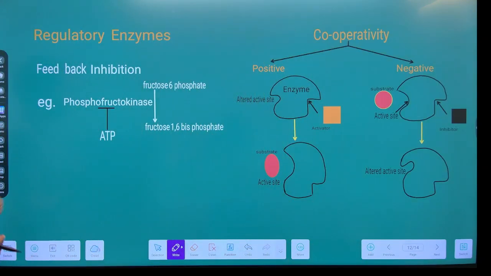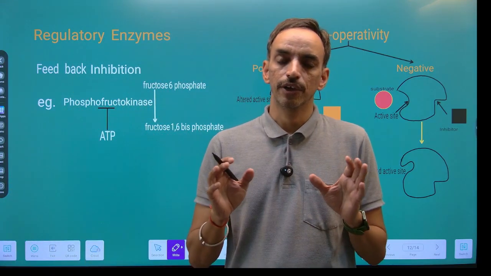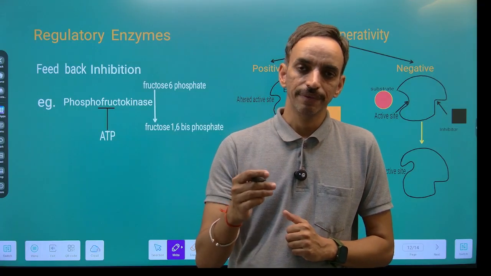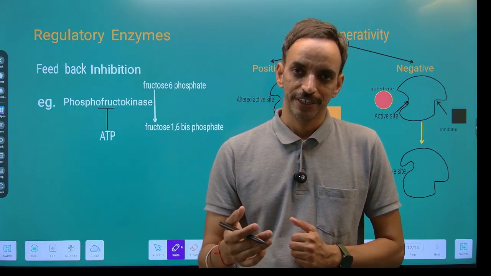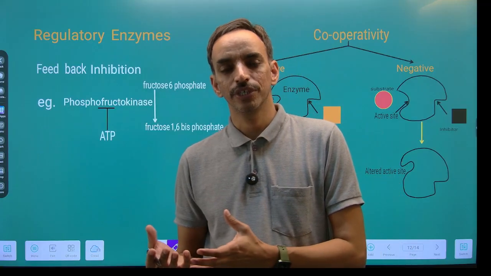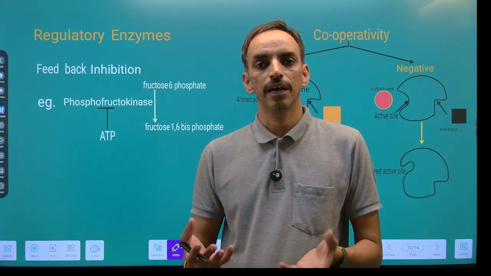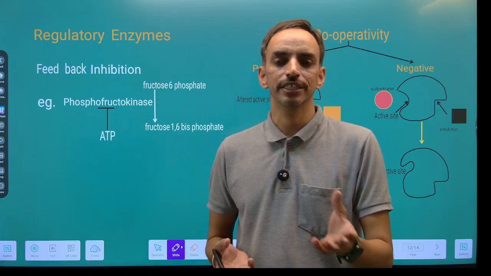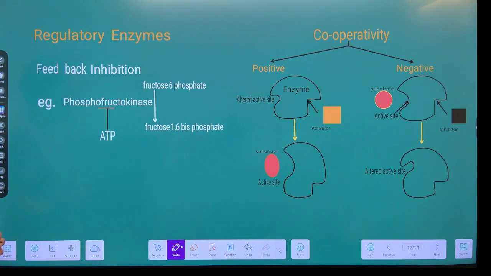Now the allosteric enzymes are the major regulatory enzymes of the biochemical pathway. क्यों major regulatory enzymes हैं? Because their activity can be regulated by feedback inhibition. अगर प्रोडक्ट जो आप उस रिएक्शन से बनाने वाले हैं वो ऑलरेडी ज्यादा कंसंट्रेशन में आपके पास प्रेजेंट है, तो उस कंडीशन में उस रिएक्शन को नहीं होना चाहिए. That is known as feedback inhibition simply. ये अपन एक एग्जांपल से भी समझ सकते हैं.